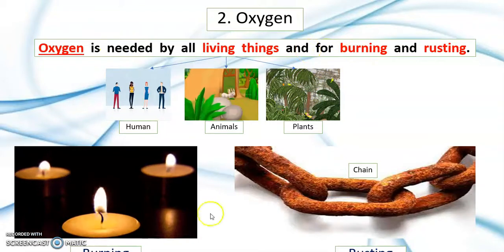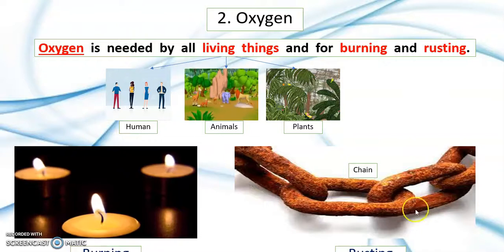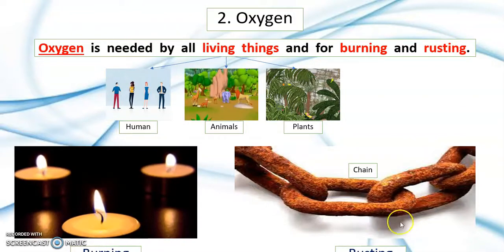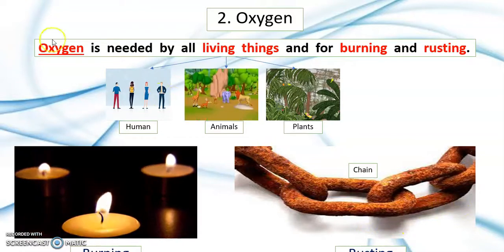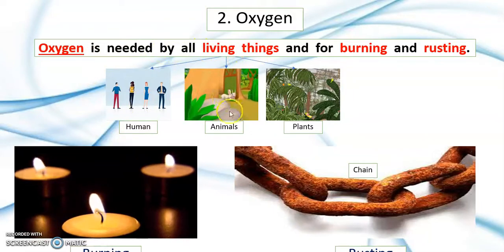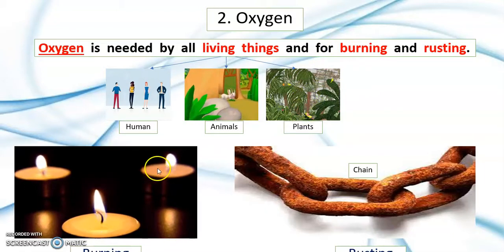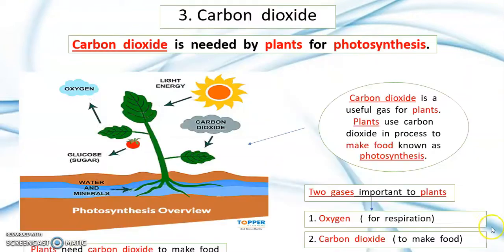Oxygen can also be used for burning and for rusting.